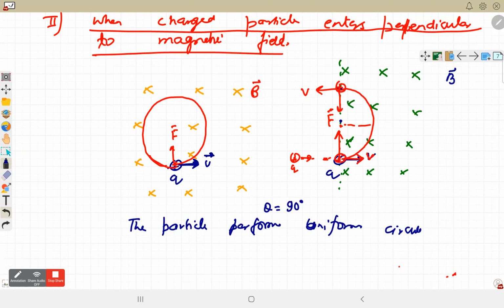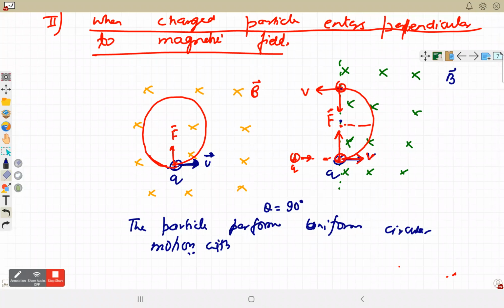Particle performs uniform circular motion. In uniform circular motion, what do we require to move? We require centripetal force, as the direction is changing. Though the speed is constant in uniform circular motion, the velocity is changing.